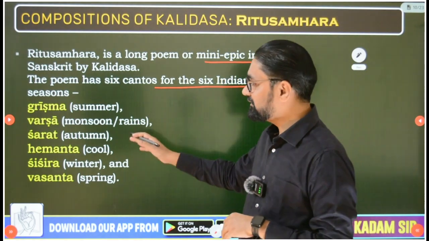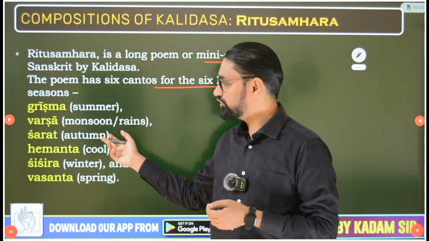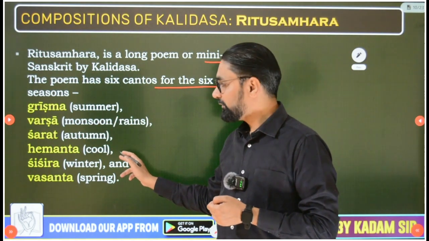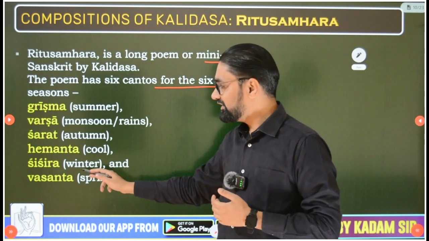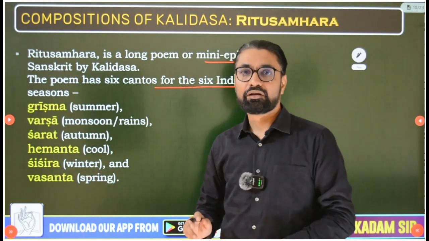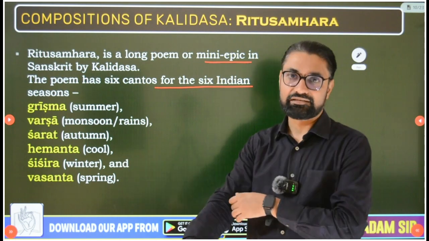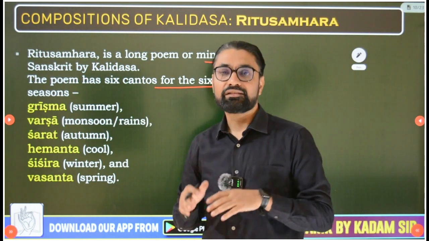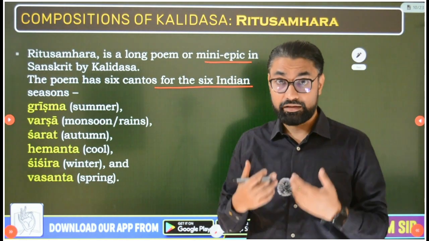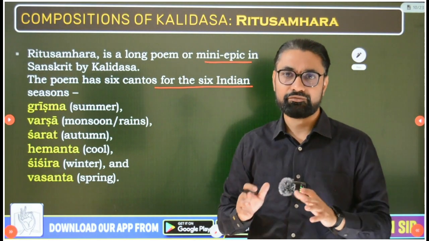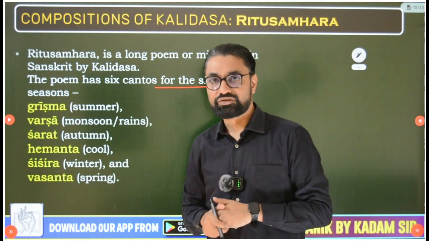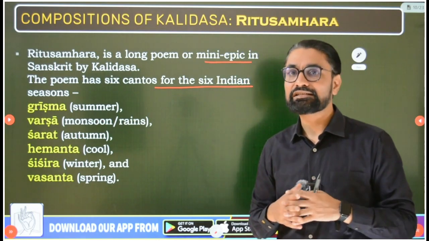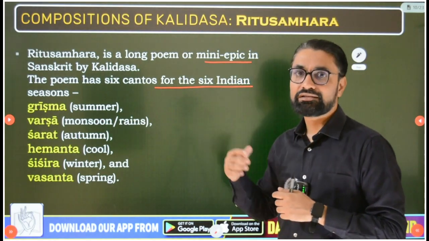And these 6 seasons: Grishma, summer, then Varsha, monsoon, then you have Sharad or autumn, then Hemant, the cool season before winter, then Shishir, that is winter, and then after winter Vasant, the spring season. So Grishma, Varsha, Sharad, Hemant, Shishir, Vasant. These 6 seasons are expressed in a very romantic and awesome way by Kalidas in this Ritusamharam. From the name it is quite clear, Ritusamharam is the story of these 6 seasons, a poem on 6 seasons.